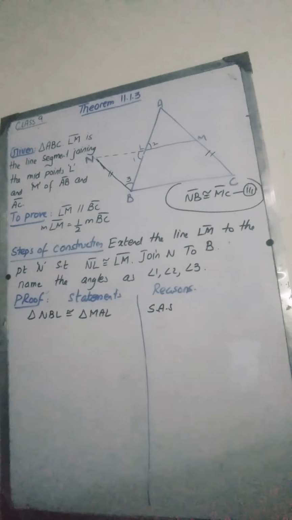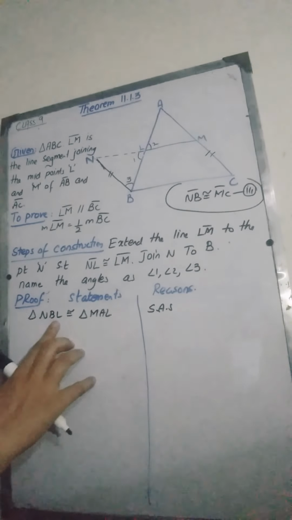Okay, one more thing that we are going to write, that we had proved that triangle NBL is congruent to MAL.